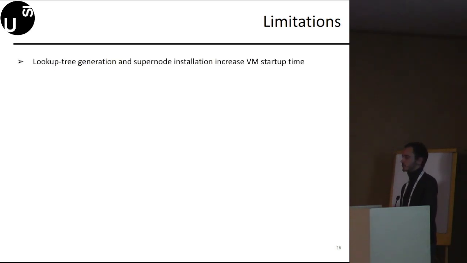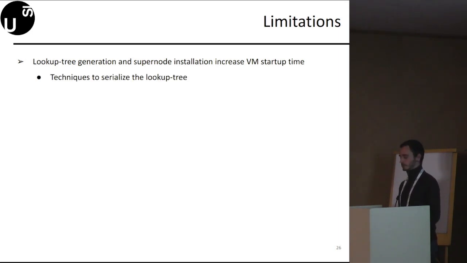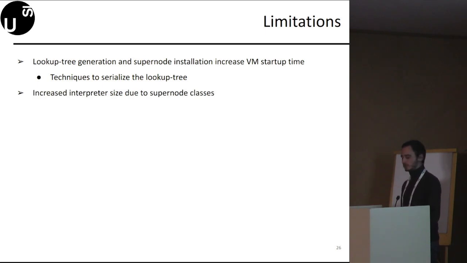Before concluding, I would like to list here the limitations of our technique. First, the lookup tree generation and supernode installation steps increase the VM startup time. We are currently investigating techniques to serialize the lookup tree. Second, our supernodes increase the size of the interpreter.